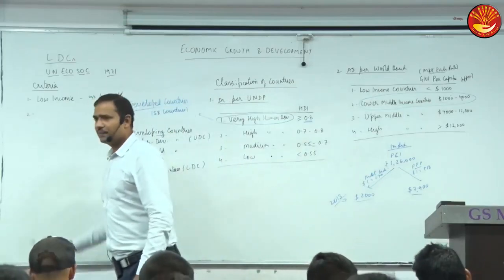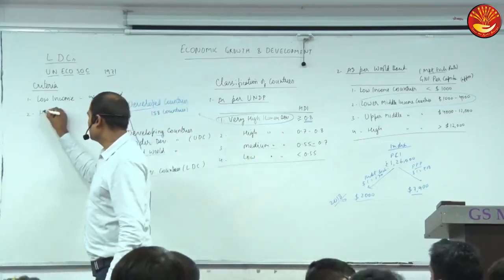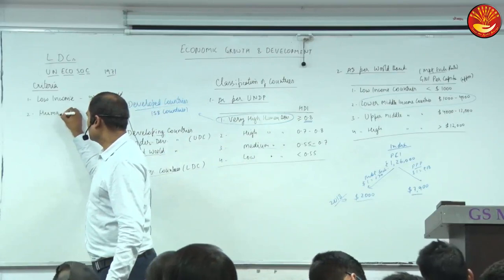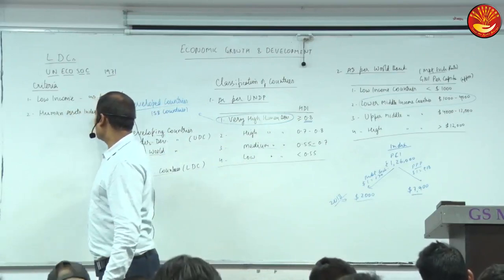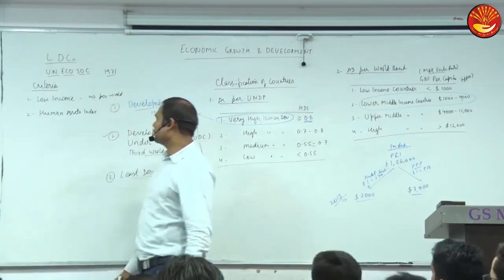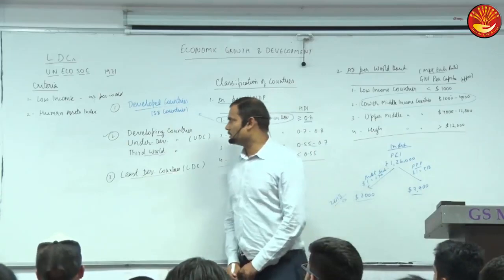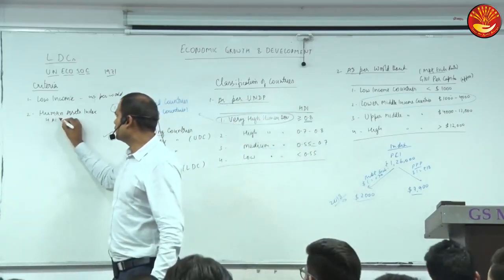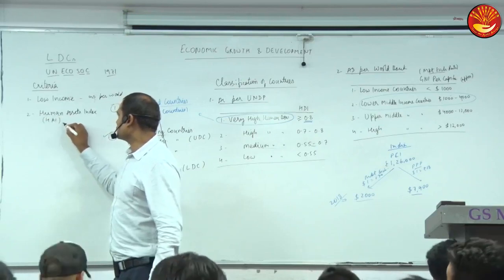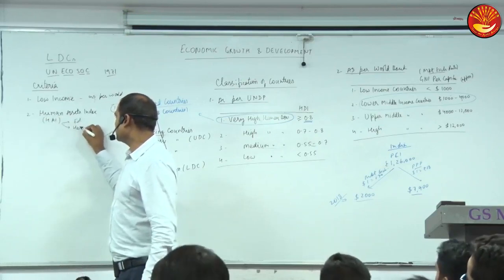Okay, one criterion. The second criterion is human assets, the Human Assets Index, called HAI, and it is based on two things: education and health.